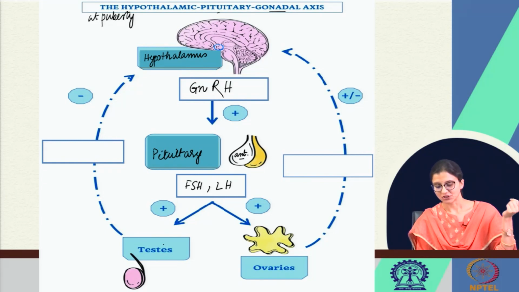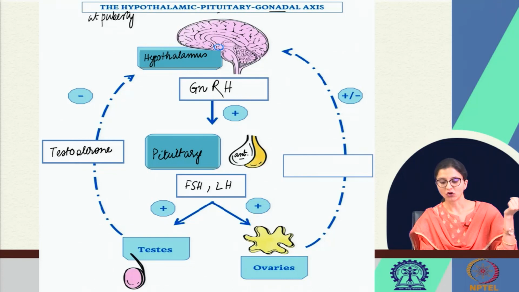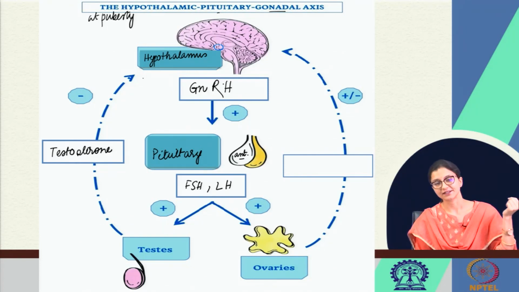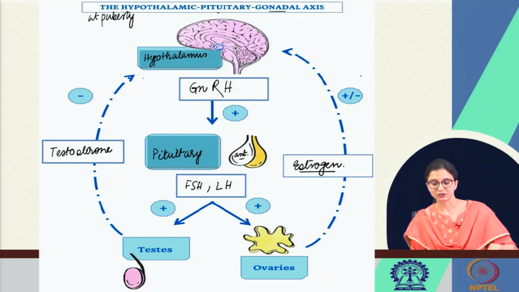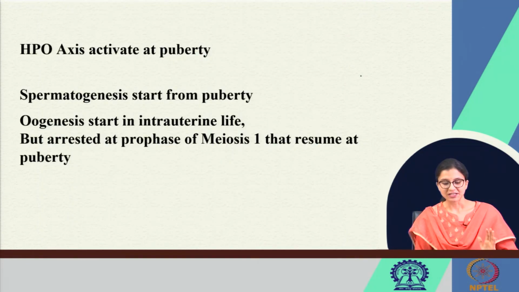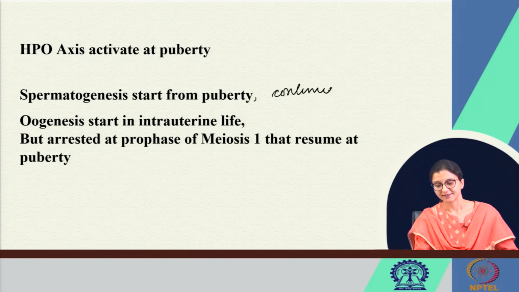This FSH and LH will activate the testis and there will be production of testosterone, which has negative feedback on the hypothalamus, thereby decreasing the secretion of GnRH, and thereby decreasing the secretion of FSH and LH. So, this cycle goes on. In females similarly, from the ovaries there is production of estrogen, which will again have feedback inhibition on the hypothalamus. So, the HPO axis is activated at puberty. Spermatogenesis starts from puberty and continues till death.